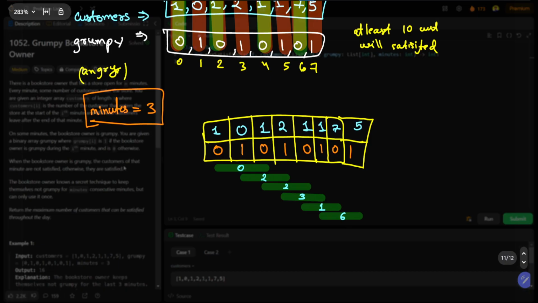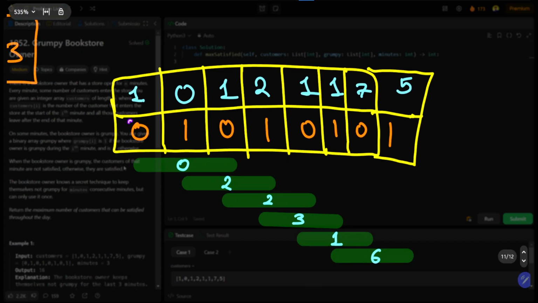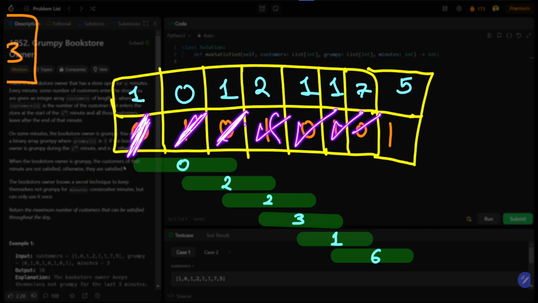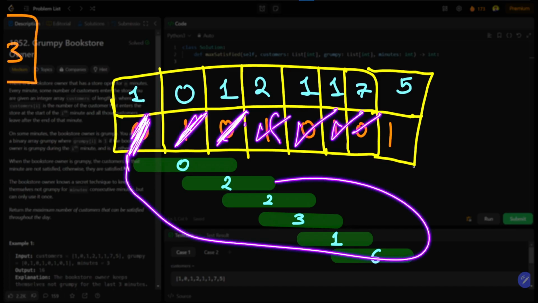So what if, instead of counting this m again and again, I already contribute this much, then I can remove this part and include this part. So what I will be doing is just removing this part, including this part. Removing this, including this. So this type of approach is known as sliding window.